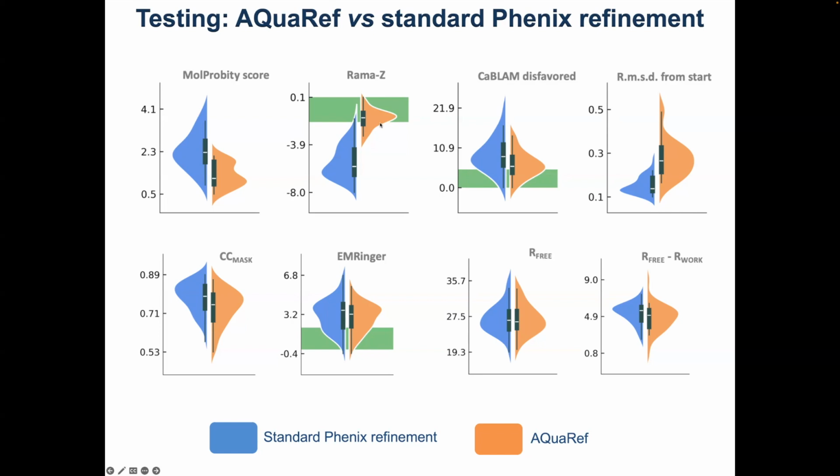RamaZ is also very, very good. You get substantial improvement. And RamaZ is a metric that describes the quality of the Ramachandran plot. For those who are not familiar, just Google RamaZ and you'll discover a very, very interesting topic. And then all the others, CaBLAM outliers and favored and so on.